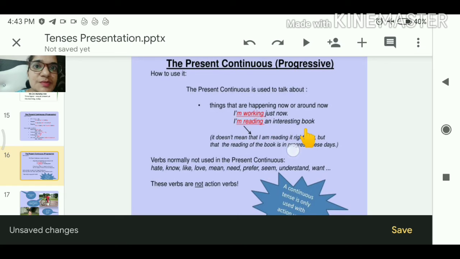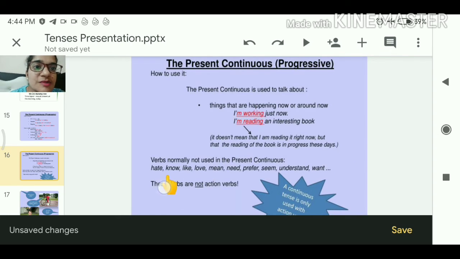Now, just be careful about this. It does not mean that I am reading it right now. It means that the reading of the book is in progress these days.